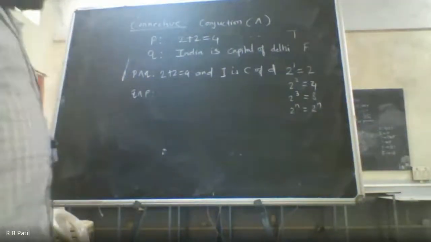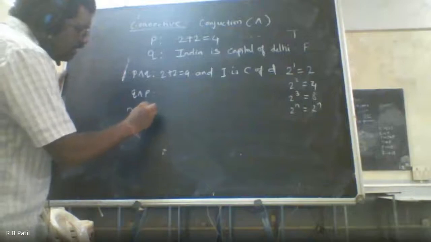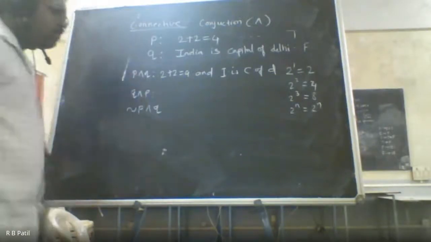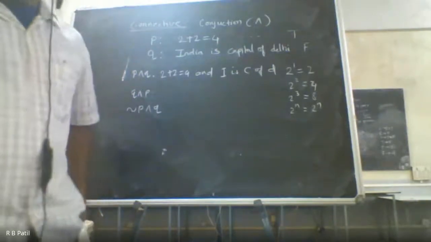Now, next is, if I add this one, not P and Q. So, what will be the statement now? 2 plus 2 is not equal to 4 and India is capital of Delhi.